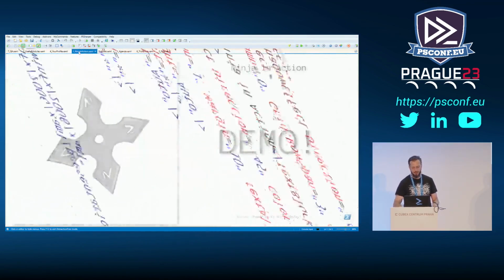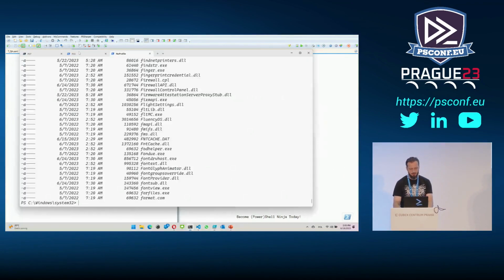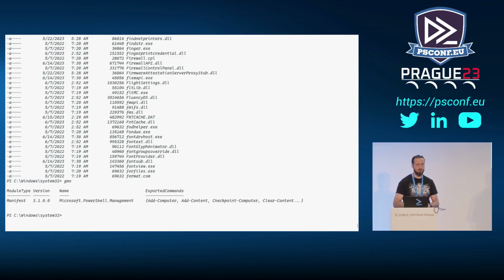So, Ninja in action. Let's go to the demo. First, as I mentioned, I will start with a PowerShell console that's running with no profile. And I went really rogue here because I also removed PSReadLine, which is normally automatically imported for you when you start PowerShell these days. So I made sure that all the tools, all the things that are normally at your disposal, are off. So nothing works.